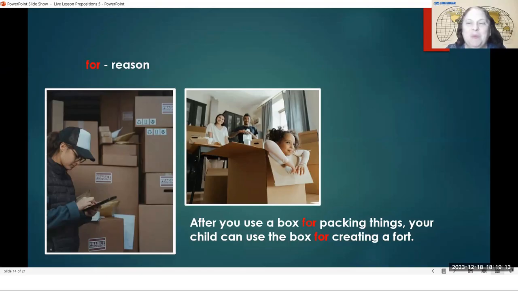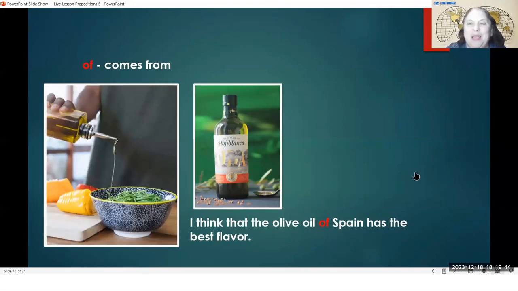So I don't know if you ever have created a fort at your house. Some people use a box to make a fort. You could use a blanket to make a fort. There's so many different ways you can use your imagination to build a fort. But the reasons for these boxes are for packaging things or packing things, and for creating a fort. That's the reason. Now, here we are beginning the examples with the preposition of.